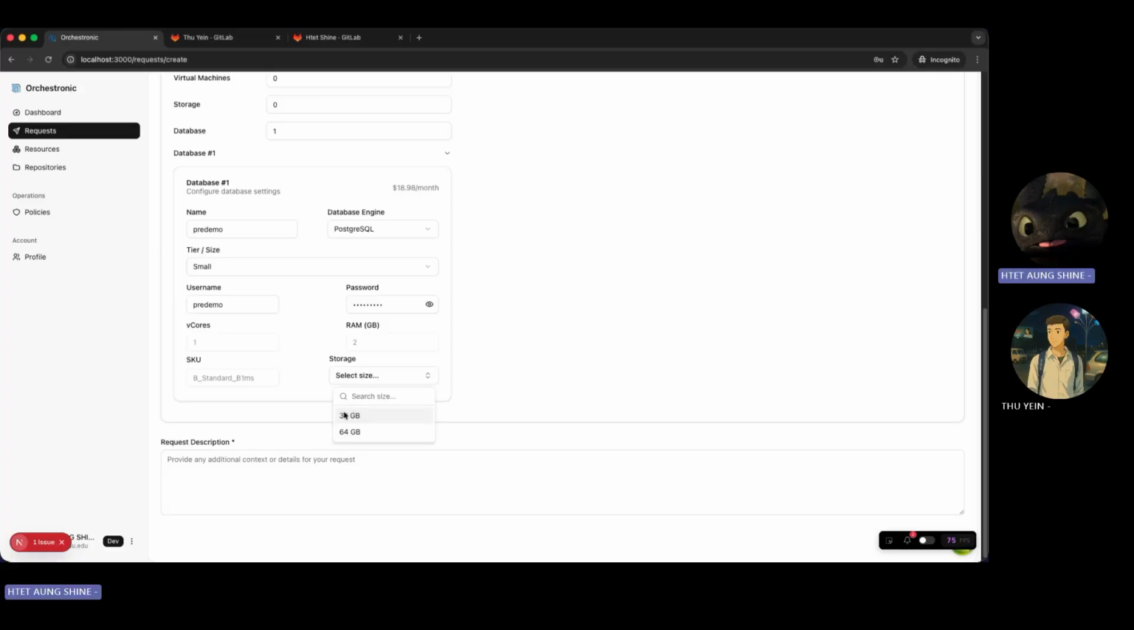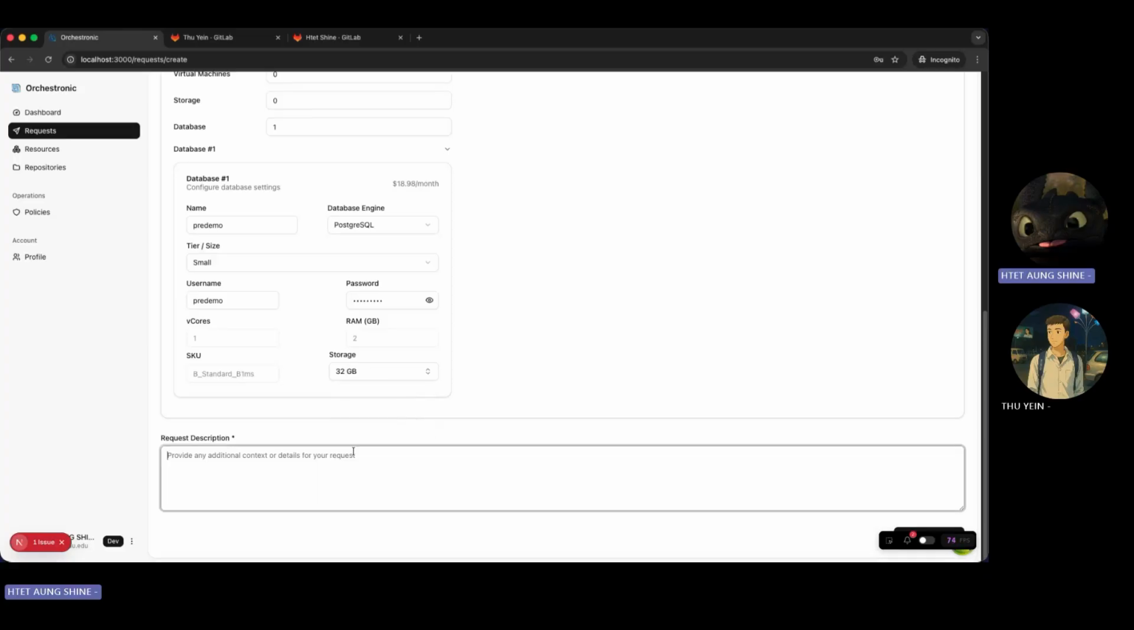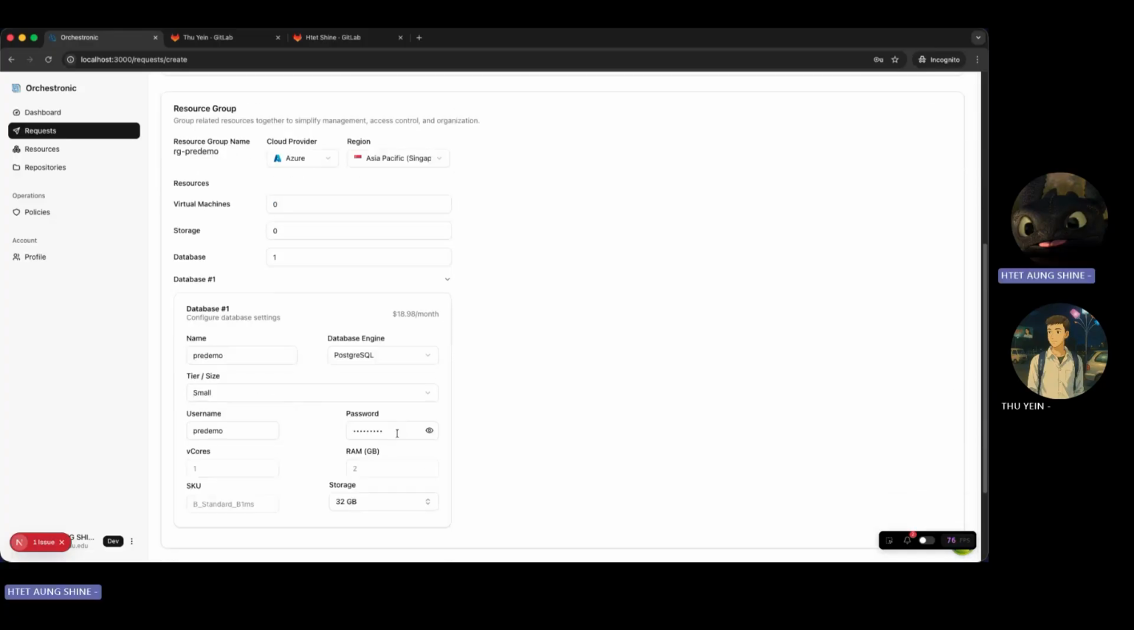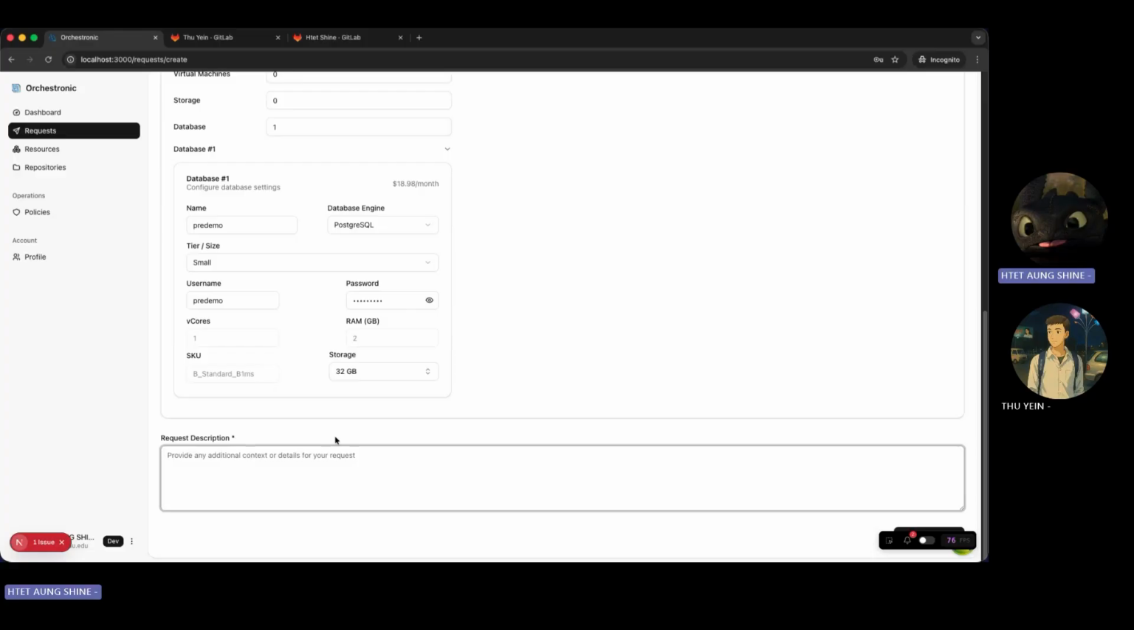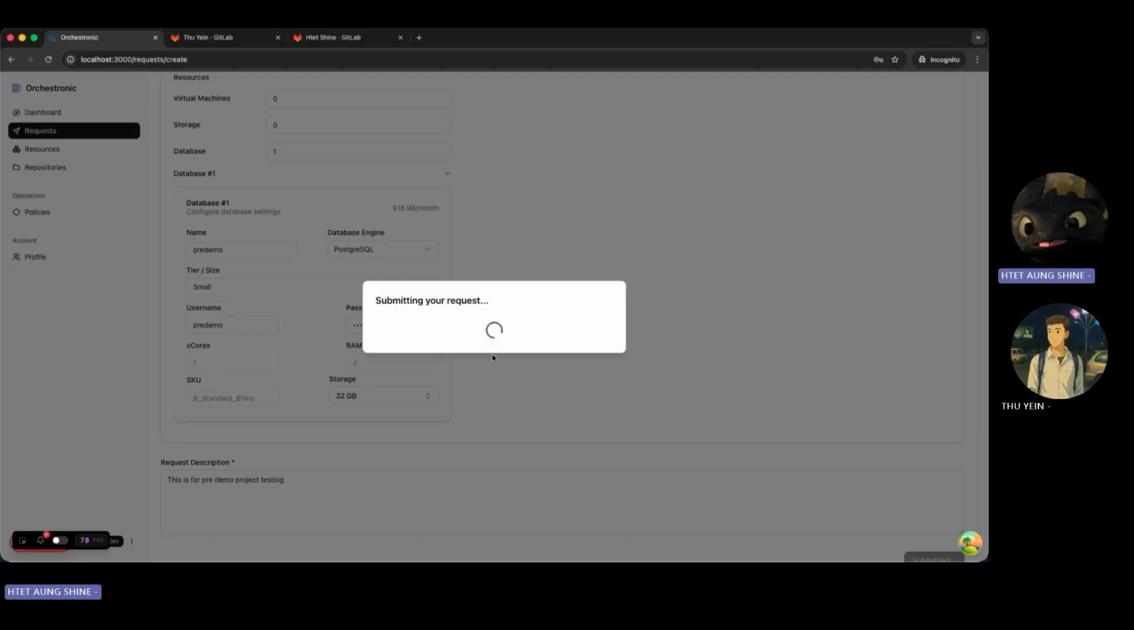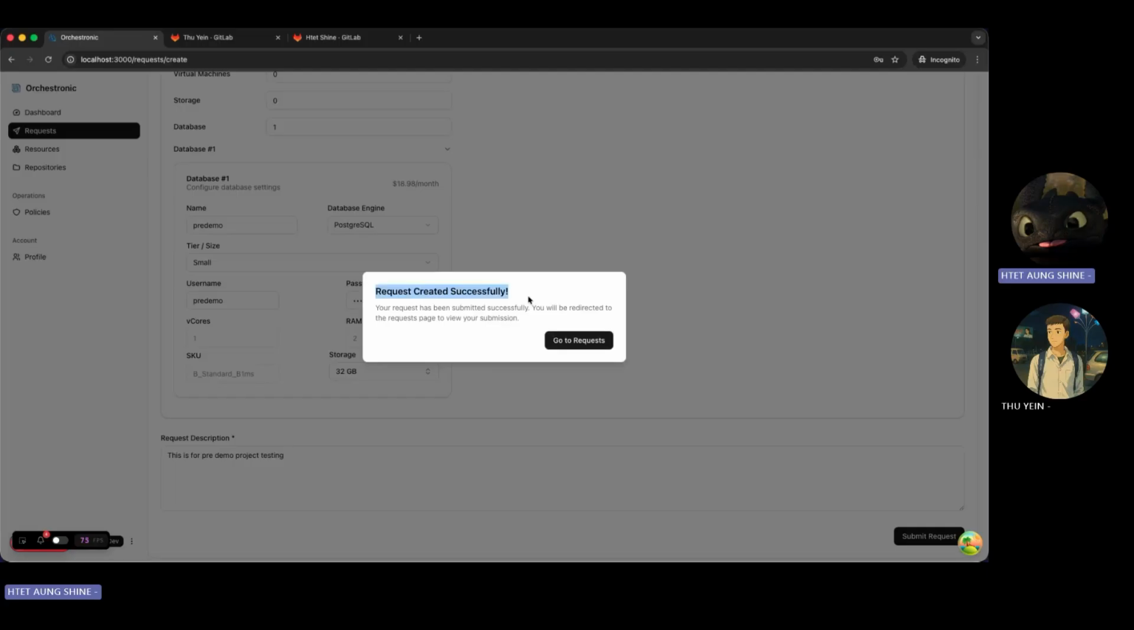For the storage, we provide 32 gigabytes and 64 gigabytes. I would just select the smallest one, and you need to give your reason when you want to create this request to the admin. So this is for the demo budget testing. Okay, and then you can click here and submit your request. Okay, the request is created successfully.